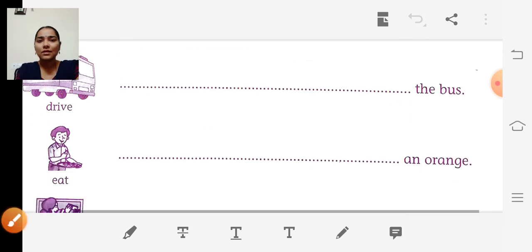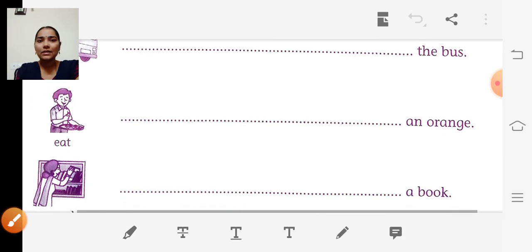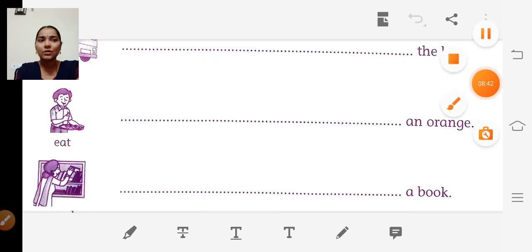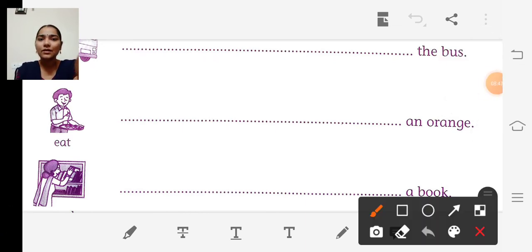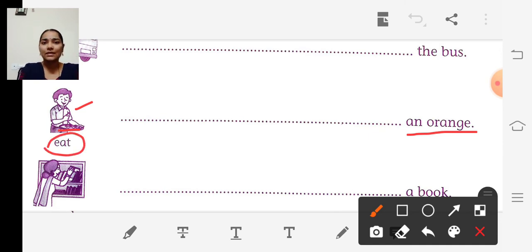The next one is "eat". Here there is one boy. He is having something in his hand. What is it? An orange. They have given the word "eat". So what we have to write?